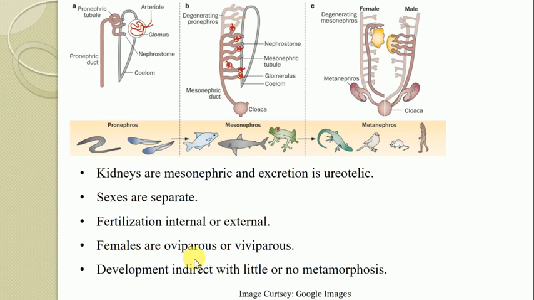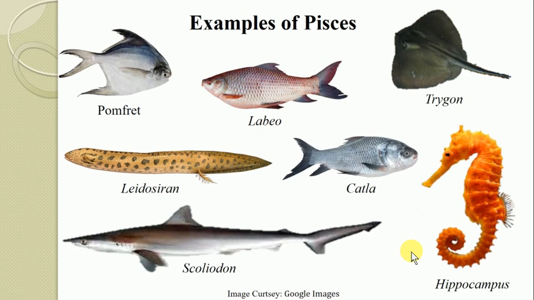Then the females are oviparous or viviparous. Oviparous when they lay eggs, viviparous when they directly give birth to the young ones. So fishes show both cases. Some of the fishes are oviparous and some of them are viviparous. And development is usually indirect with little or no metamorphosis, meaning there are not many changes, but the development is always indirect among the fishes. So all these are the salient features of the superclass Pisces.